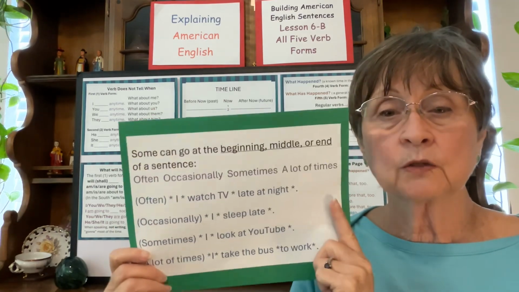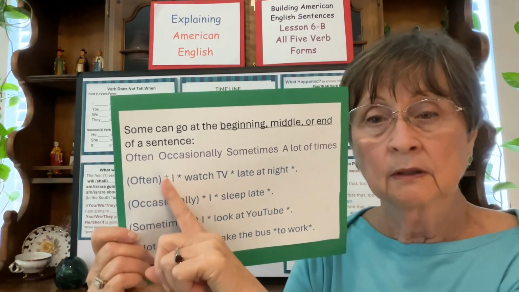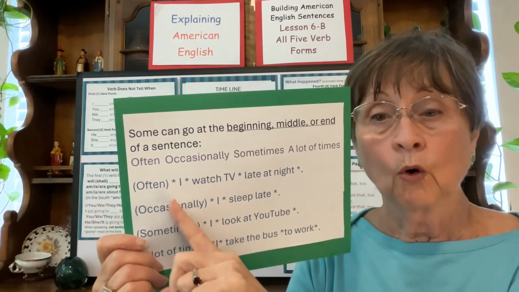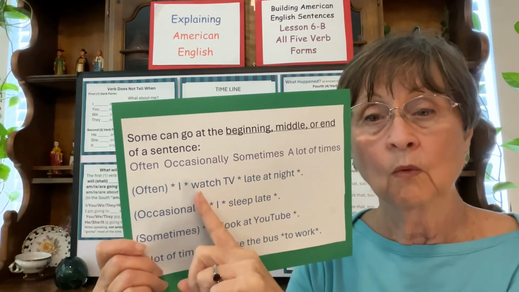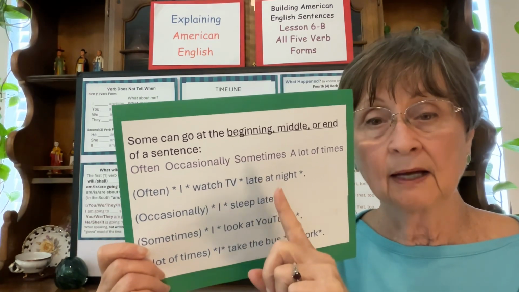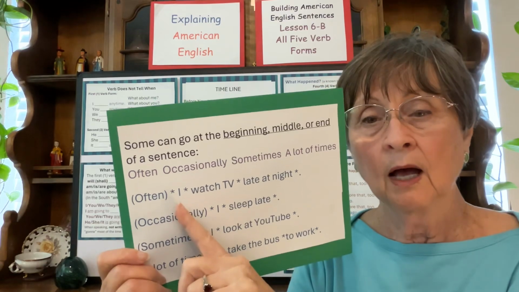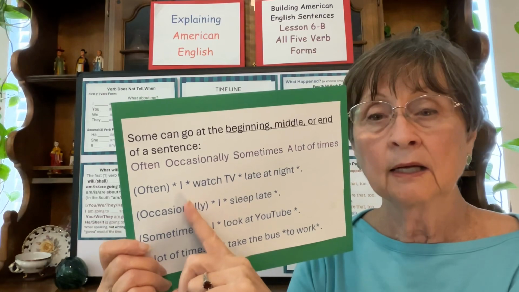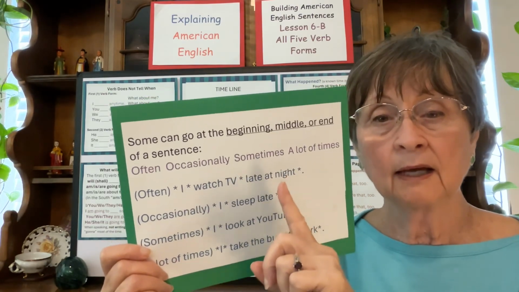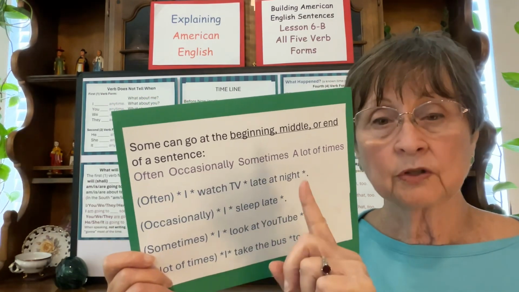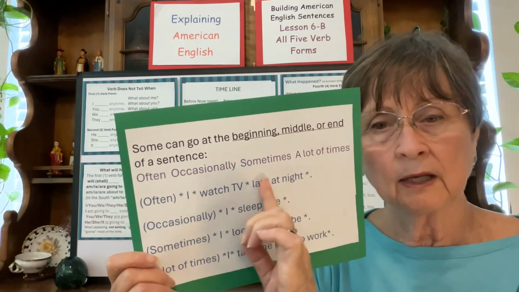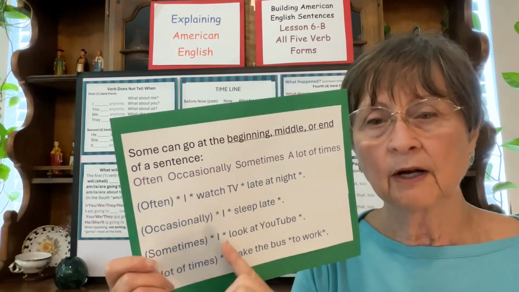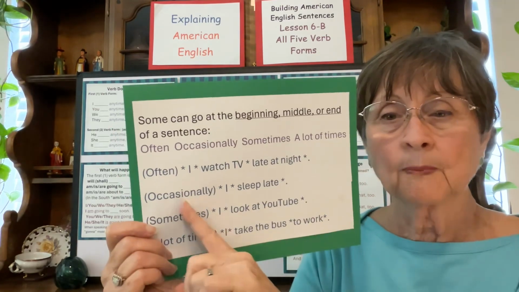Now notice the places where it could go. Often, putting it first, I watch TV late at night. Or I could say, I often watch TV late at night. Or, I watch TV often late at night. I watch TV late at night often. Often floats. There are a few phrases I don't want to break up, and watch and TV go together, so I wouldn't put it in the middle there, but it can go in these places.